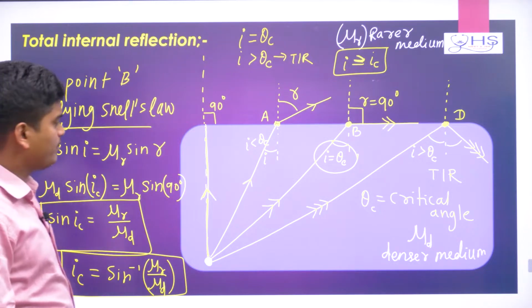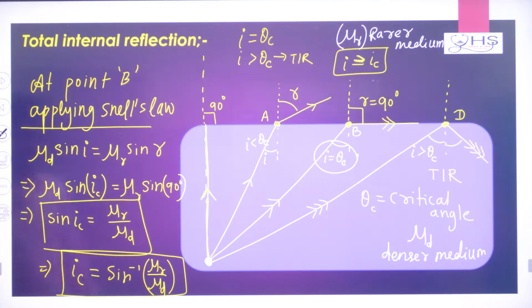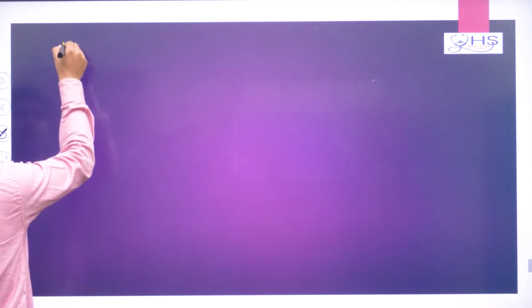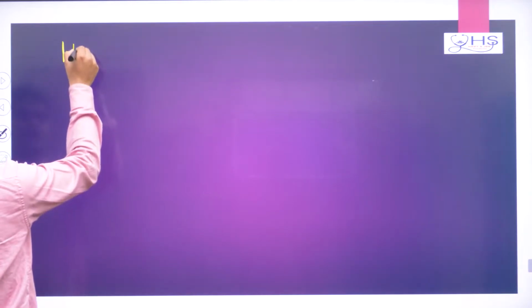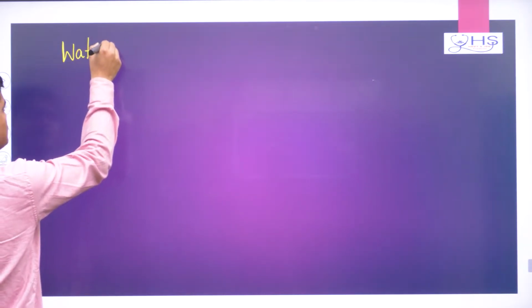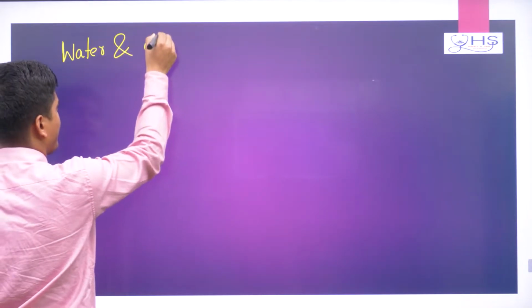Okay. Now, we will be moving to the next concept. Here, suppose I have water and air media.